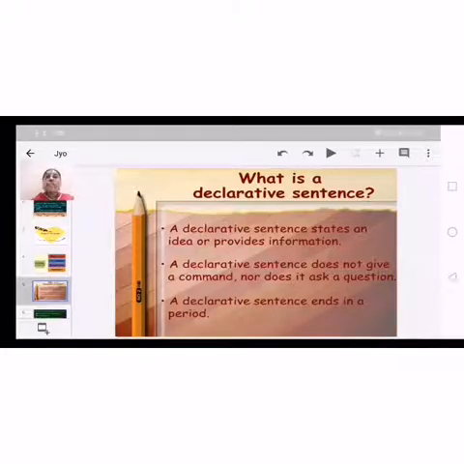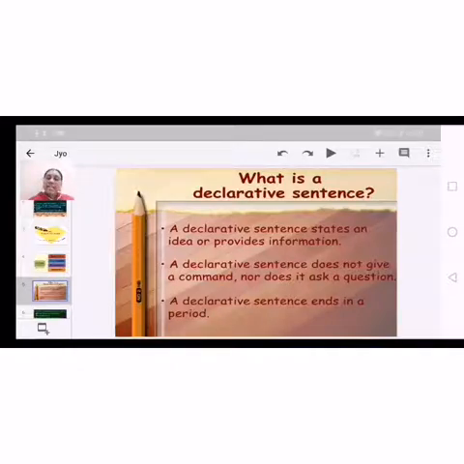It's a positive statement, and the declarative sentence does not give a command, order or any request. It just gives the information, not commands, orders or requests.